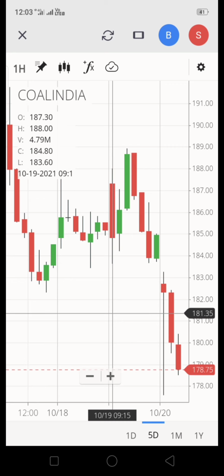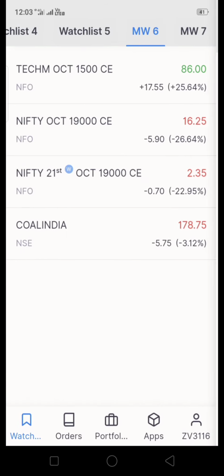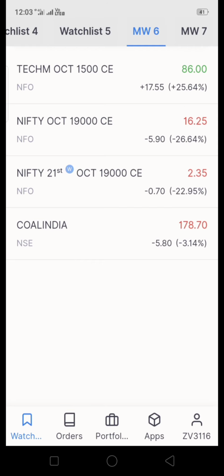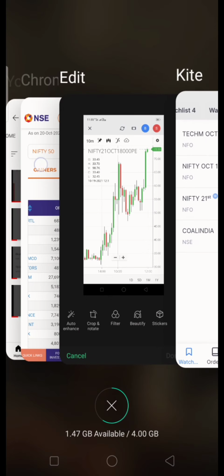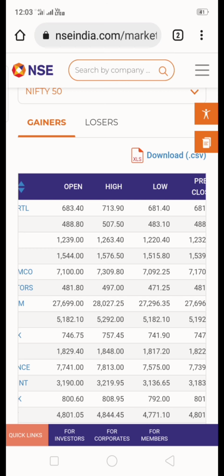So like this you can select the open low scenario. Then I will show one OH scenario. So again go to the earlier table, that is gainers.